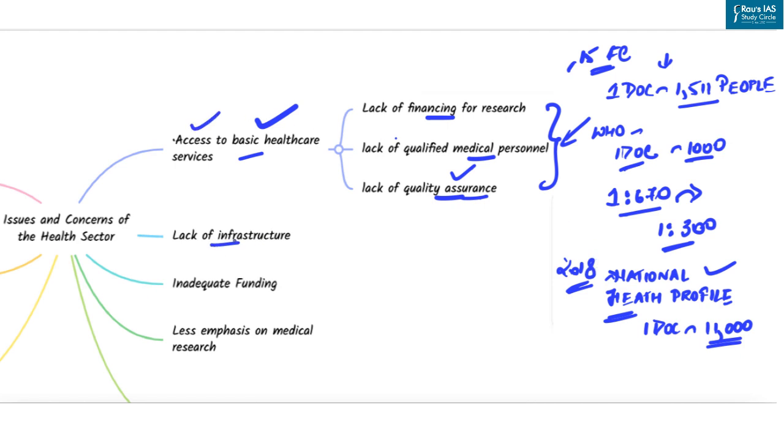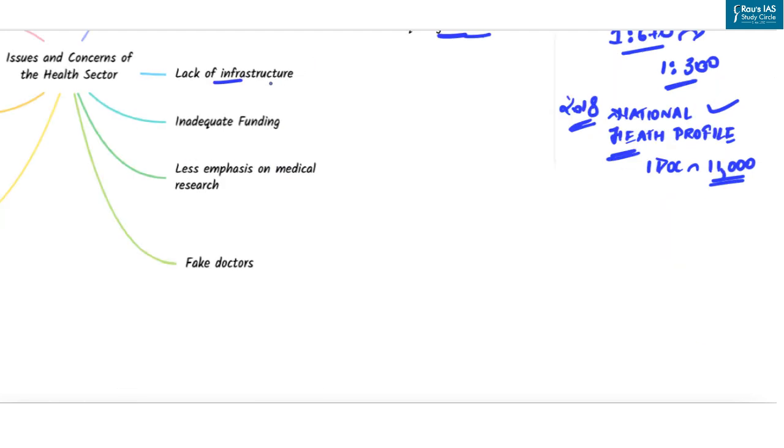Second is lack of infrastructure. Let's understand this problem with the help of an example. For a considerable time, the government regulation mandated that private medical colleges must be built on at least 5 acres of land. So what happened? Quite a few private colleges were built in rural areas where it became quite difficult to recruit adequately qualified full-time doctors due to lack of proper living conditions besides low pay scales. So this is one of the reasons why there is a dearth of good hospitals in rural areas.